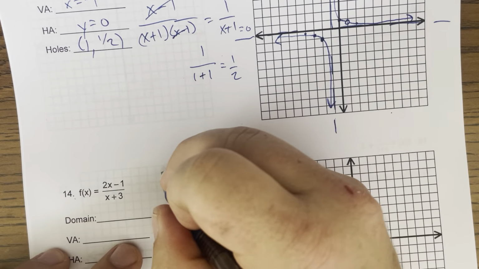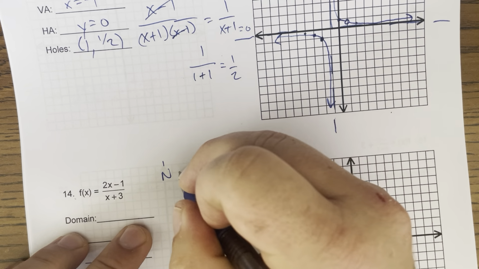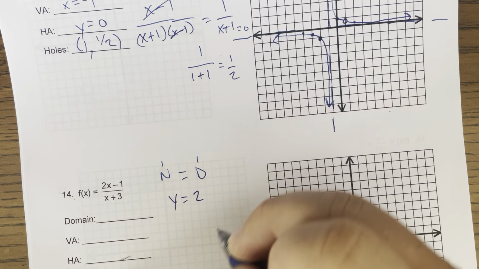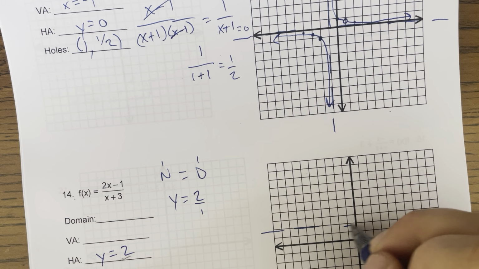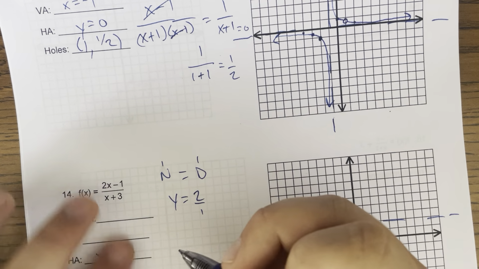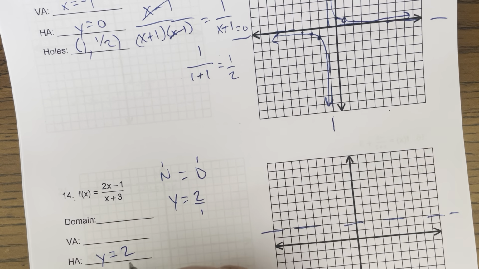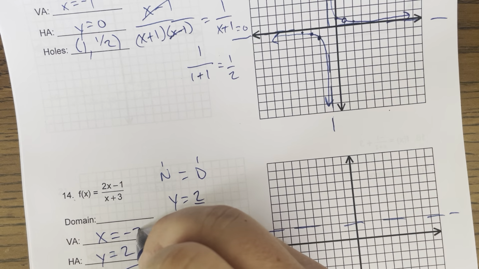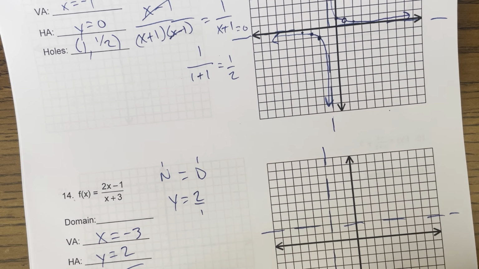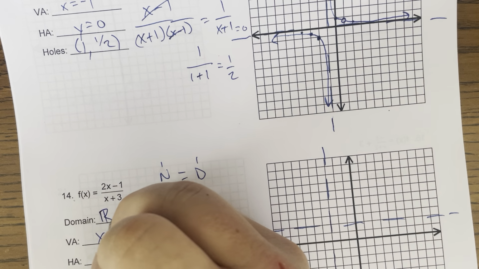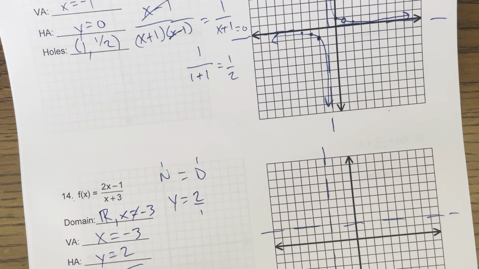And for the next one, my degree on top is 1, on bottom is also 1. They're equal, so y equals 2 over 1, so y equals 2. And then nothing cancels out, so no holes. X equals -3. And then my domain is all real numbers, but x cannot be -3.